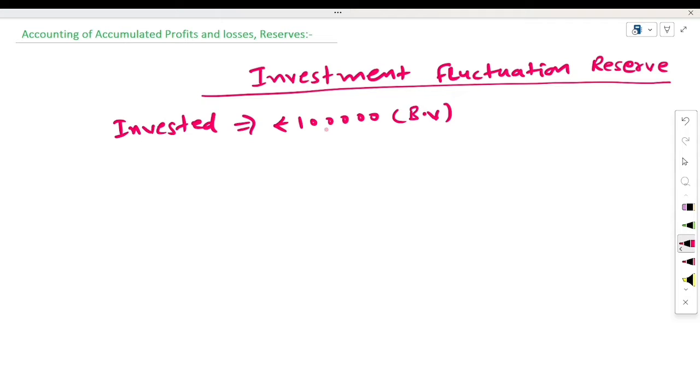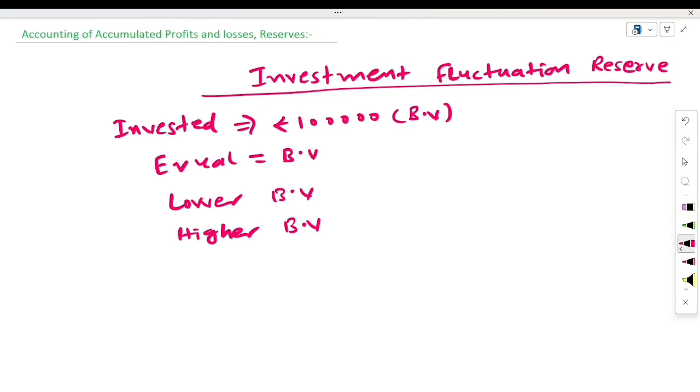After a certain period of time, the market value of your investment may be equal to your book value, or it may be lower than your book value, or it may be higher than your book value.